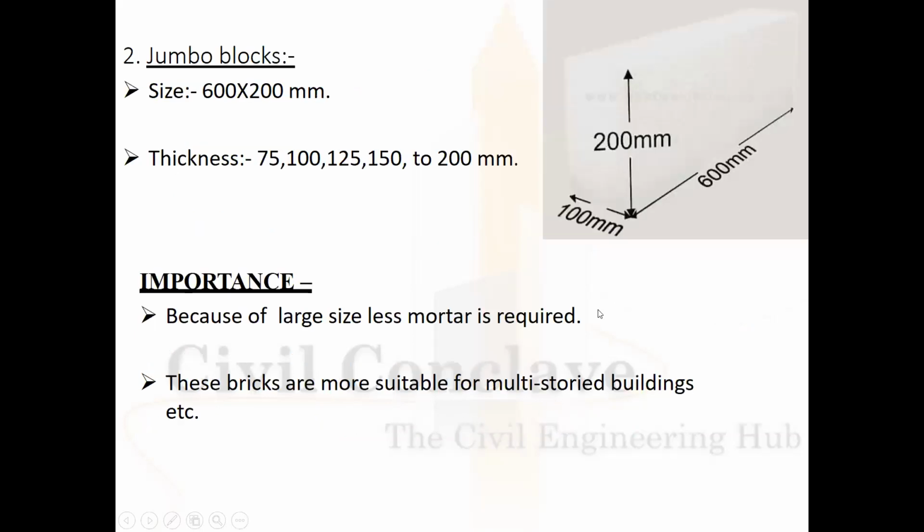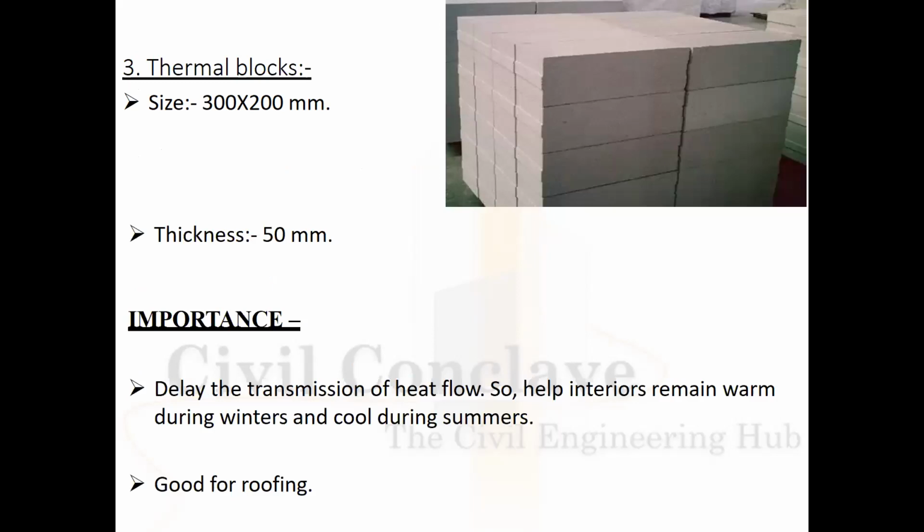Jumbo blocks. It is a size of 200 by 600 by 100 mm, with thickness ranging from 75 to 200 mm. The importance of these blocks is that, as they are larger in size, less mortar is required. These blocks are very useful in the construction of multi-storied buildings.